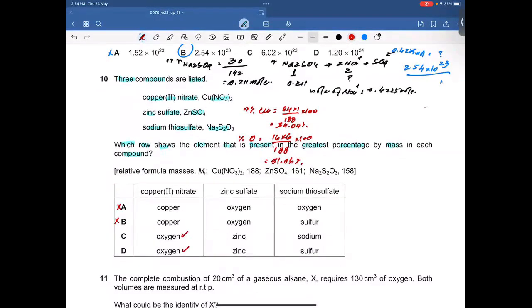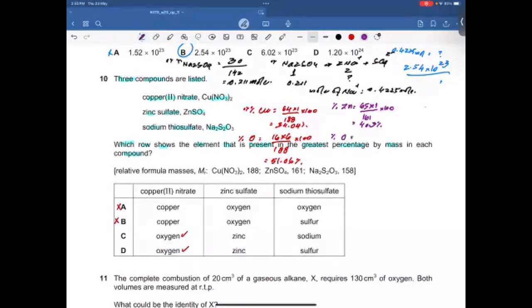All right. Zinc sulfate. Oh my goodness. Zinc sulfate. Okay. Let me change the color. Percentage by mass of zinc. So zinc has a mass of 65 into 1, because we have 1 zinc atom in the formula, divided by the MR, which is 161 into 100. So it's basically how much? 65 divided by 161 into 100 is going to be 40.3%.